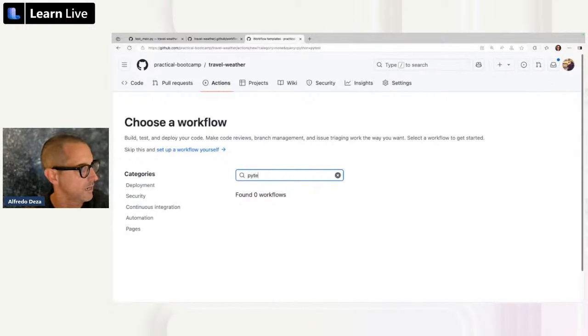No, why not PyTest? No workflow. So you might find yourself in a situation like, well, Alfredo said that I could search things here and they would appear and I could take it from there. Well, not for every single little thing. So what can we do?